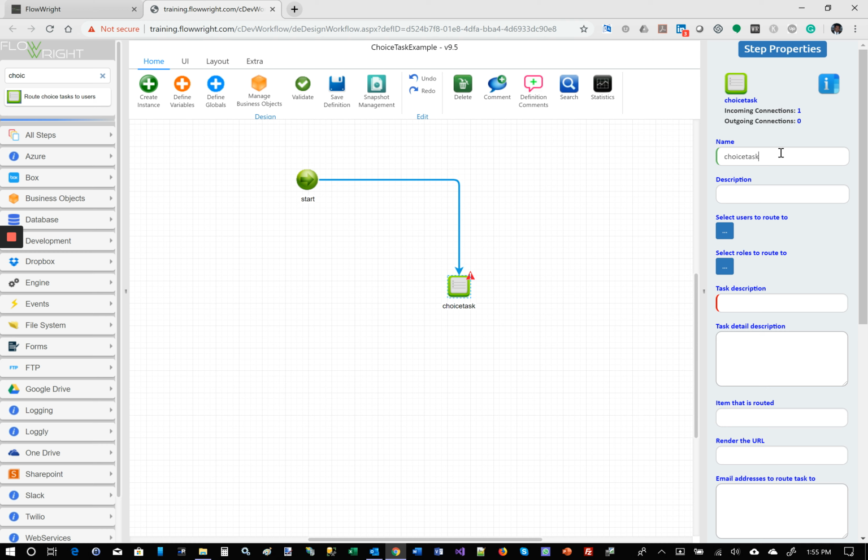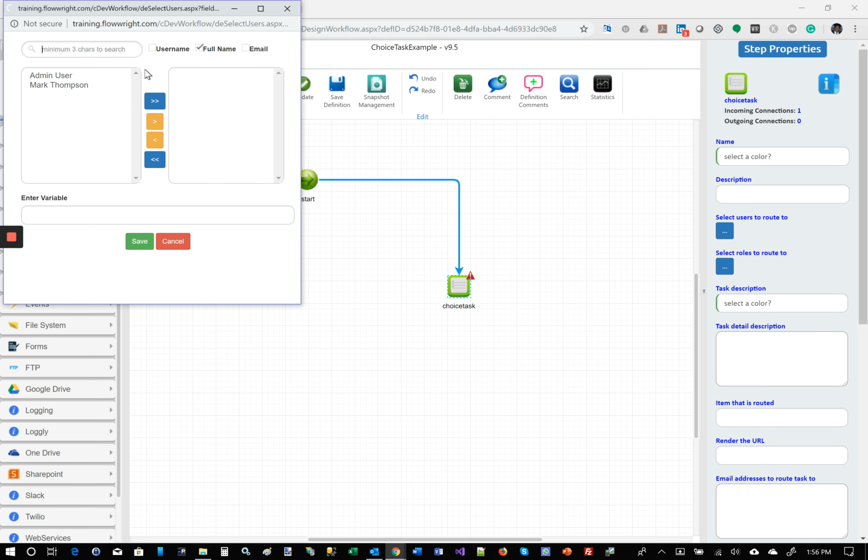So let's give the name select a color. And let's give the task description also select color. And we're gonna select users to route to. Let's pick admin user. And save that.